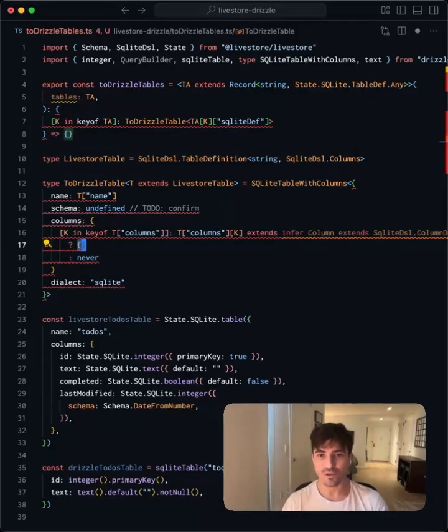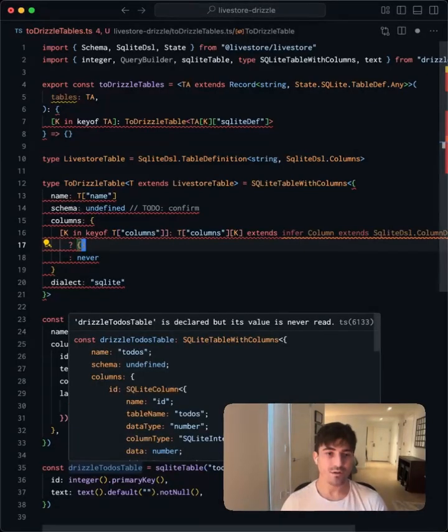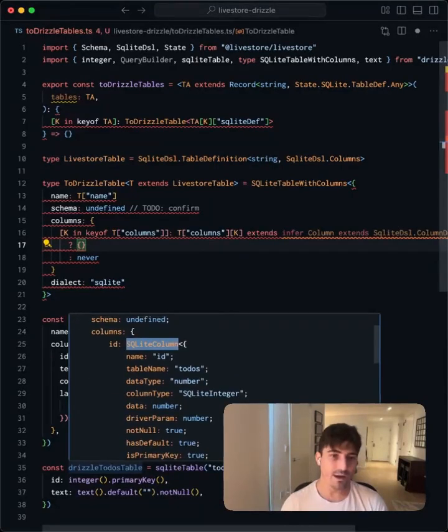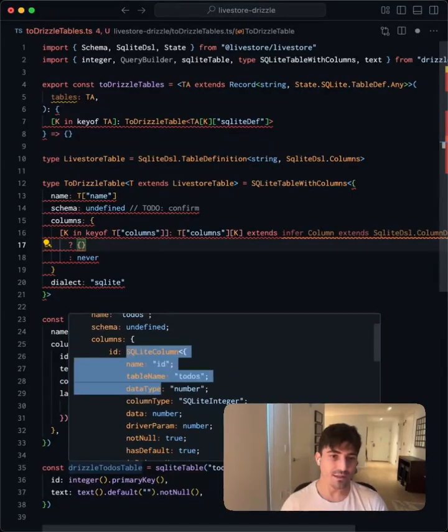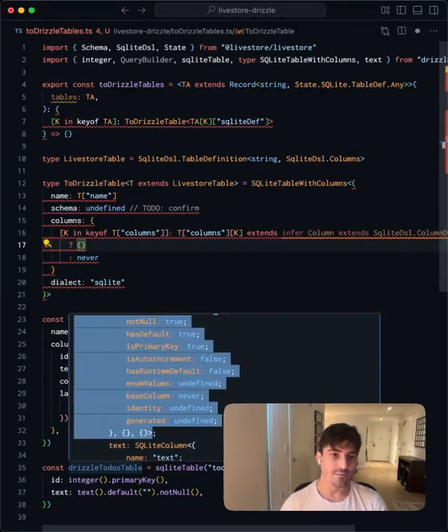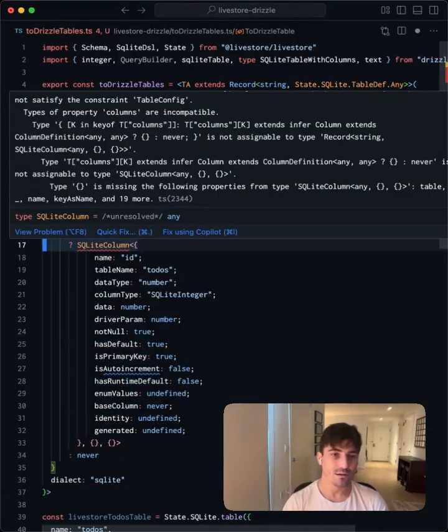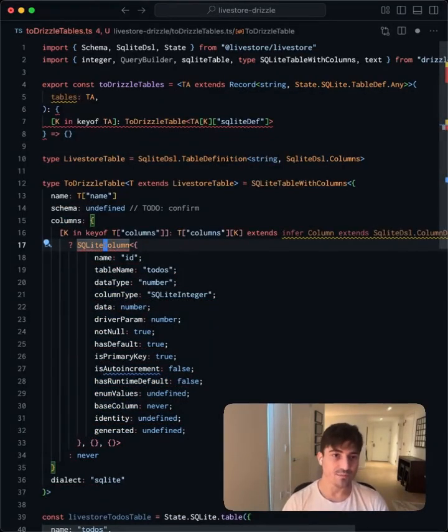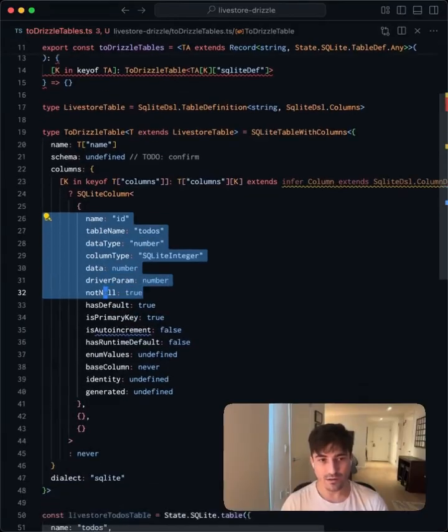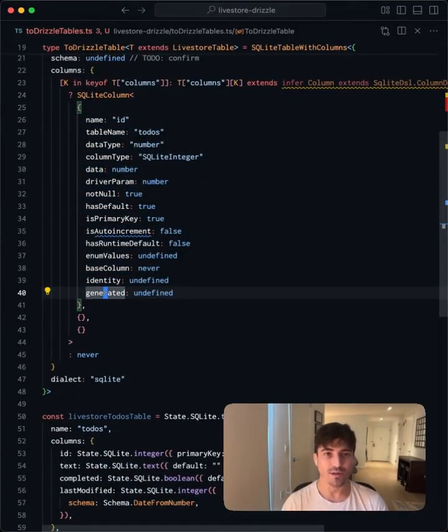And here we're going to need the Drizzle column type. Based on what we see below, it appears to be a SQLiteColumn type. And why don't we just copy this entire value here and paste it in place here? We also are going to need to bring this SQLiteColumn into scope. And now we can go through all of these properties and ensure that they're extracted from the LiveStore column type.